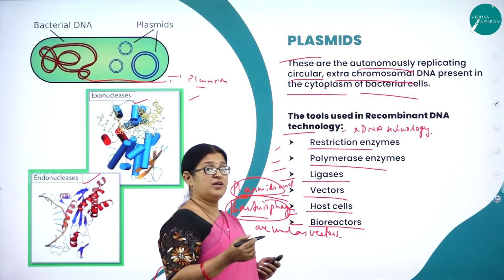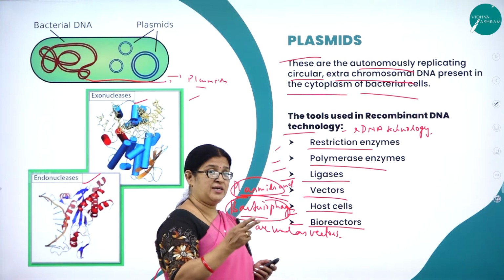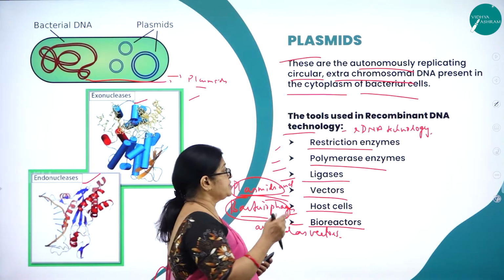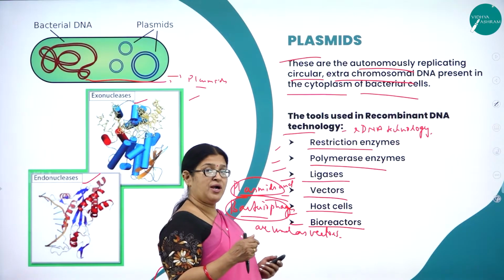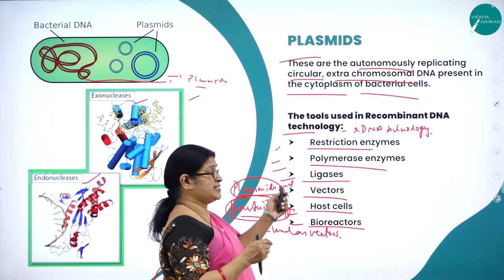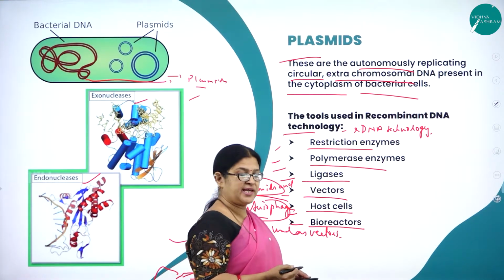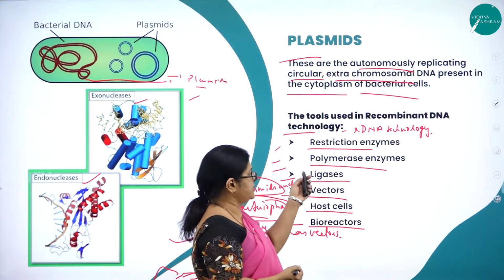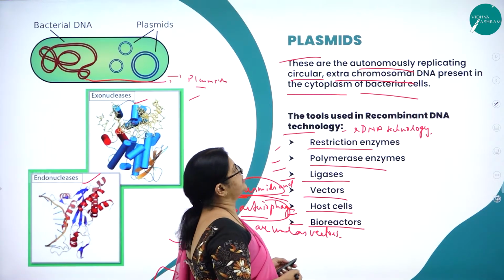Ligases are called molecular stitches. Restriction enzymes are called molecular scissors, which cut the DNA at specific sites. Ligases are those that join. Restriction enzymes are molecular scissors, whereas ligases are molecular stitches. Restriction enzymes, polymerase enzymes, ligases, vectors, host cells and bioreactors.